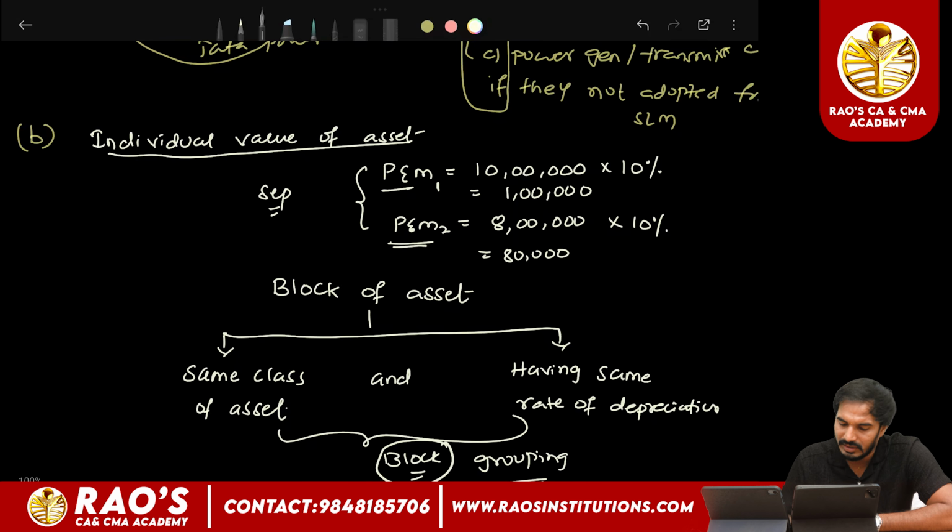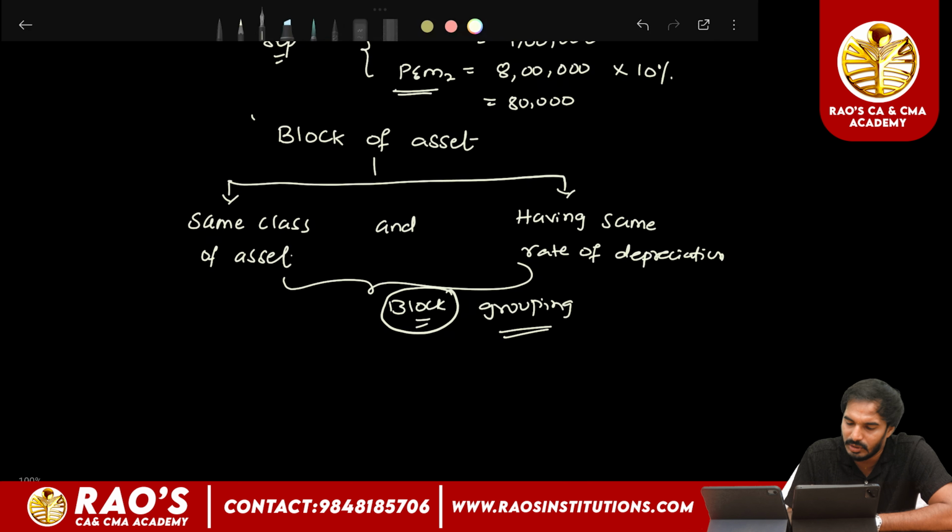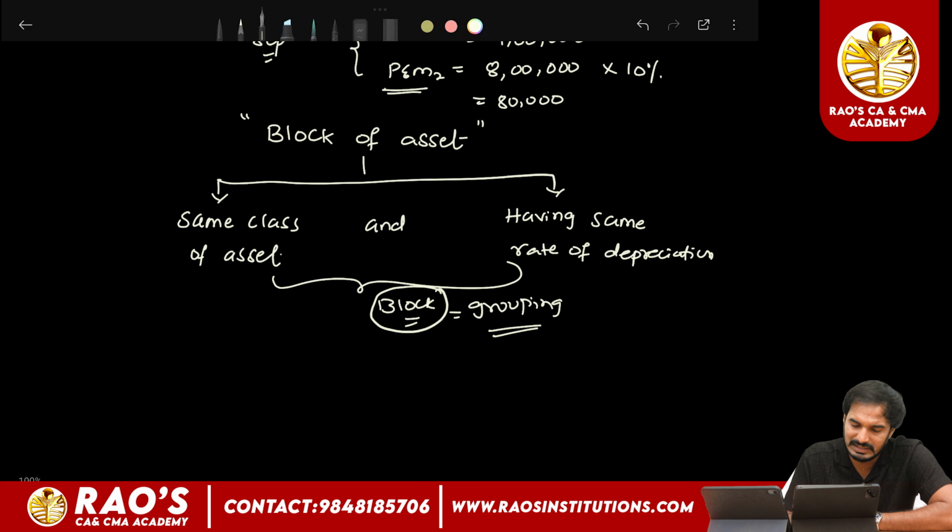We will calculate the depreciation on a value called the block of asset value. Block means nothing but a grouping of asset value. So first we will look into the concept of block of asset. Then we will take an example in order to understand the block of asset concept. Block of asset means same class of assets. Sir, what do you mean by class of asset?